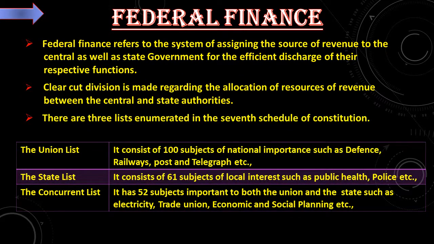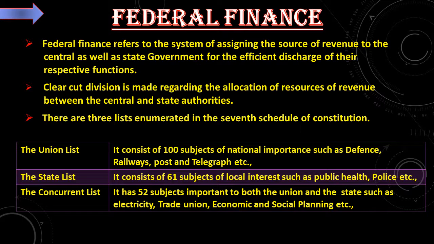Federal finance. Federal finance refers to the system of assigning the source of revenue, that is, dividing the source of revenue to the center as well as state government. What for? For the efficient discharge of their respective functions. That is, the total revenue collected will be shared between the central government and state government to carry out all their functions for the development of the economy.